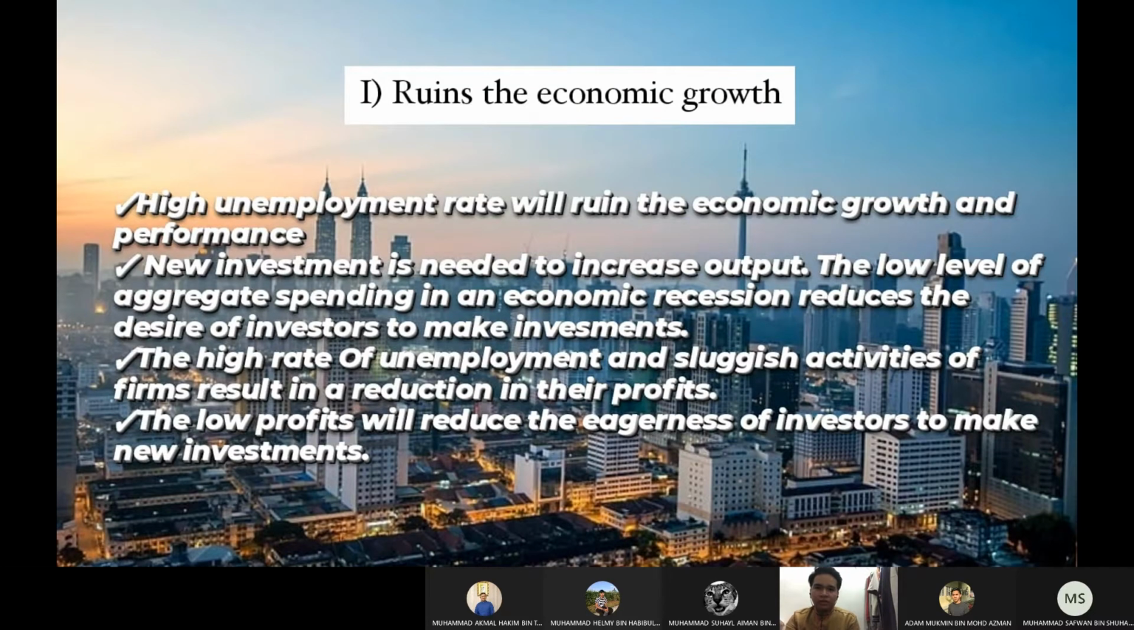Ruin the economic growth. First, high unemployment rate will ruin the economic growth and performance. New investment is needed to increase output. The low level of aggregate spending in an economic recession reduces the desire of investors to make investment. The high rate of unemployment and sluggish activity of firms result in a reduction in their profit. The low profit will reduce the eagerness of investors to make new investment.